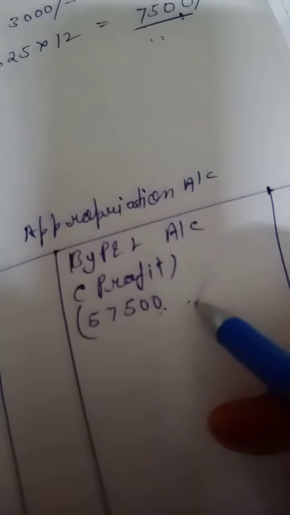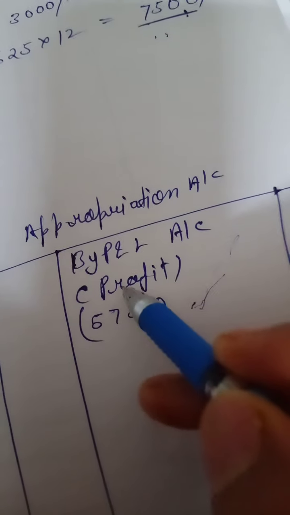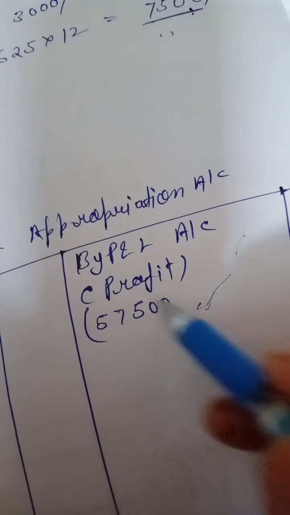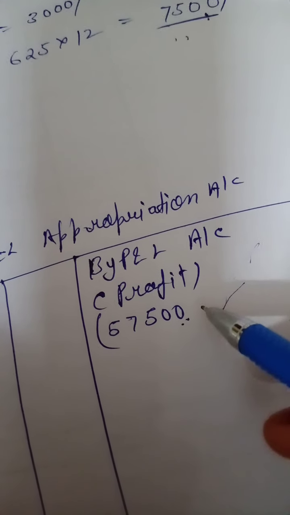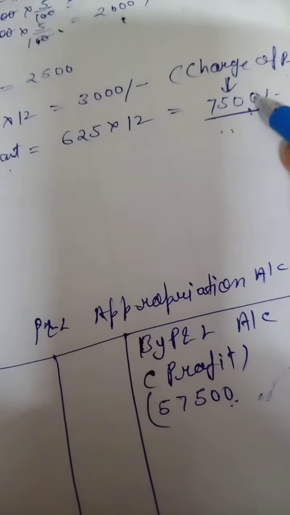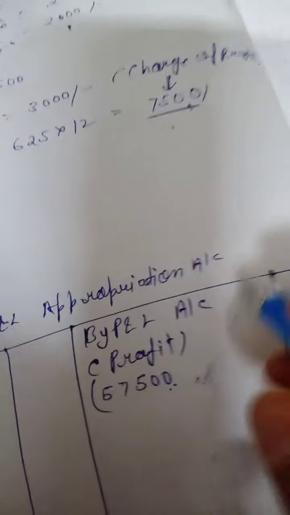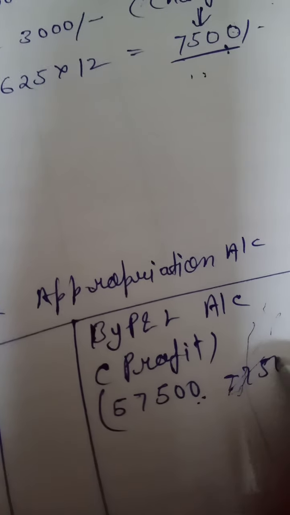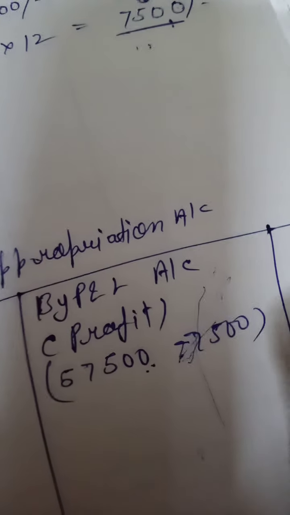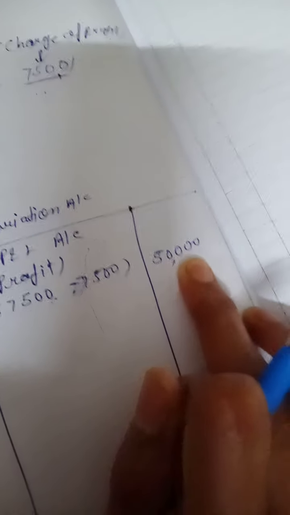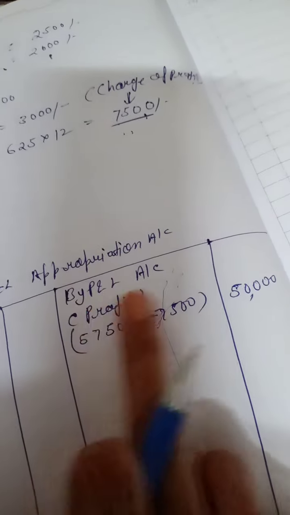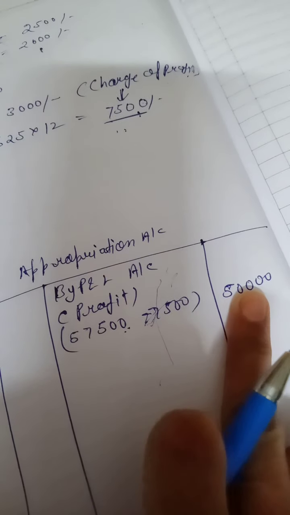If it comes in the P&L account, then profit will reduce. Definitely profit will reduce, because this is an expense of the firm. Minus this 7,500, profit becomes 50,000, the net profit, which is transferred from P&L to the P&L appropriation account.